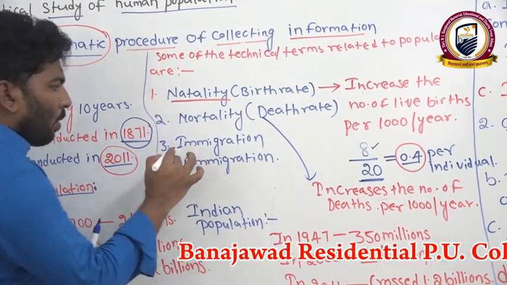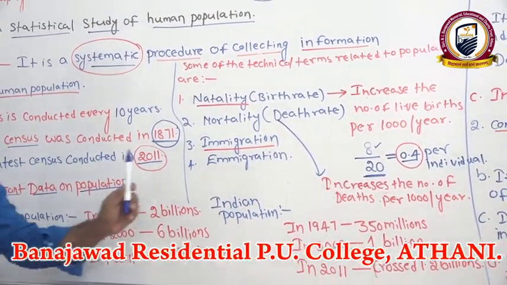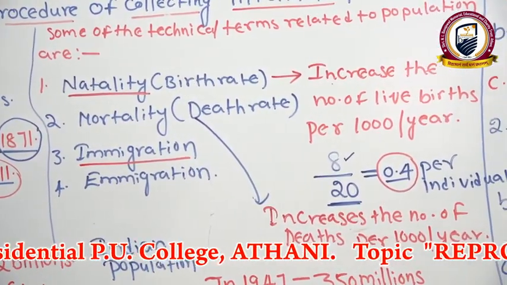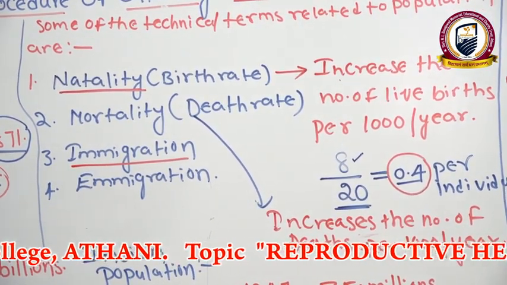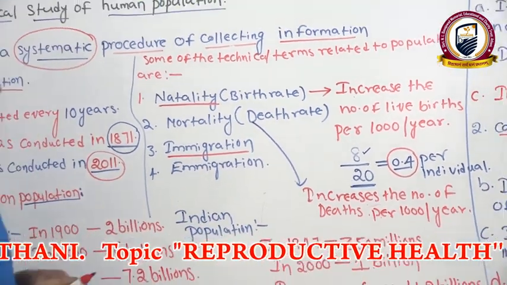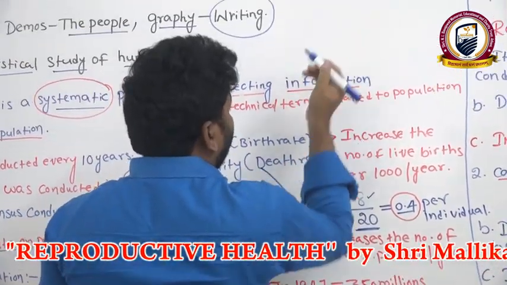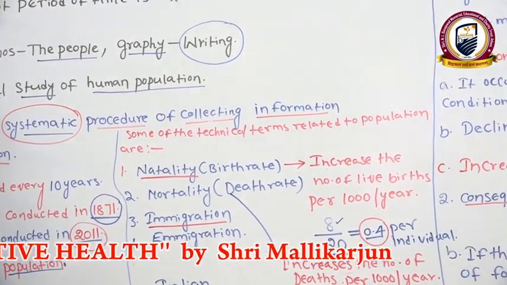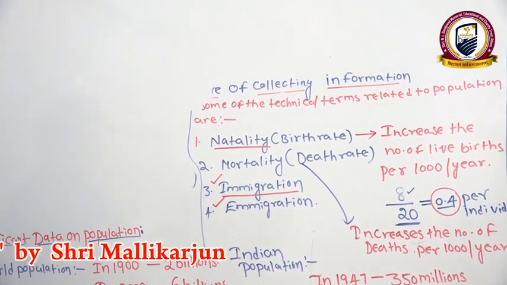Now we can see what is meant by immigration. What is meant by emigration? How are these factors influencing whether the population is increasing or decreasing? How is it going to affect the population density? For example, consider immigration and emigration affecting the population density.